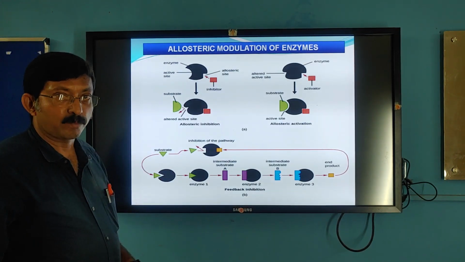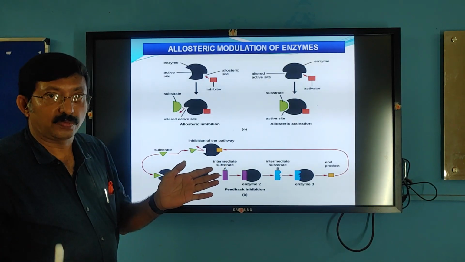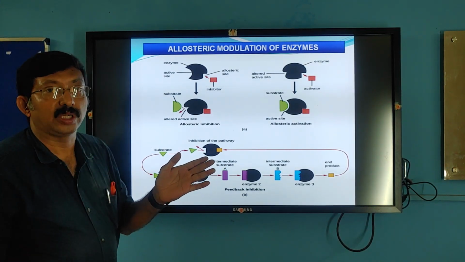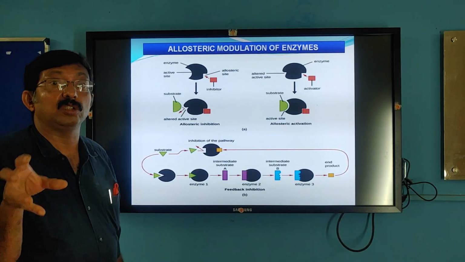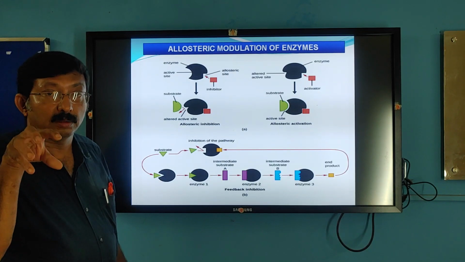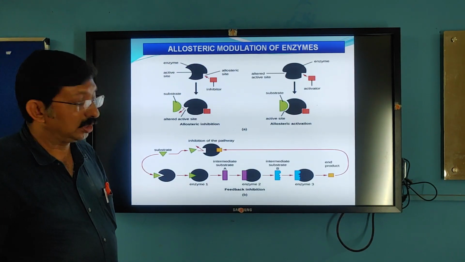The best example is, for example, glucose is converted into glucose 6-phosphate by the enzyme hexokinase. Now here glucose 6-phosphate itself is an allosteric inhibitor. The product itself goes and binds to the hexokinase enzyme. So this is the best example.